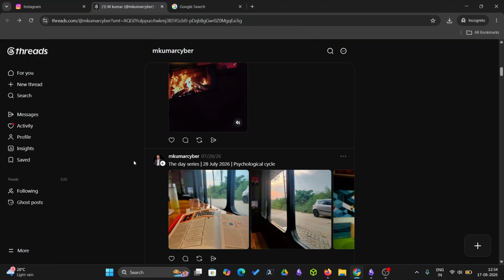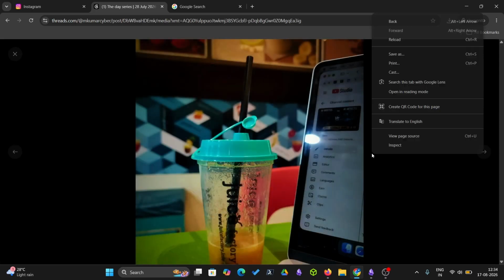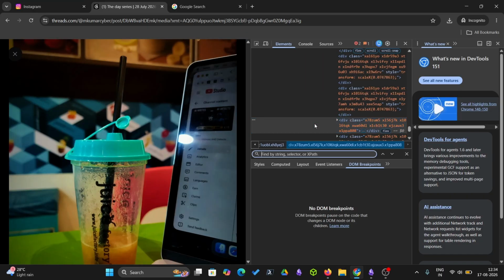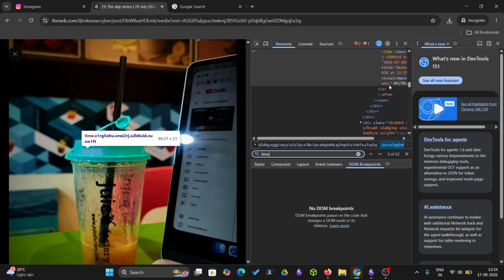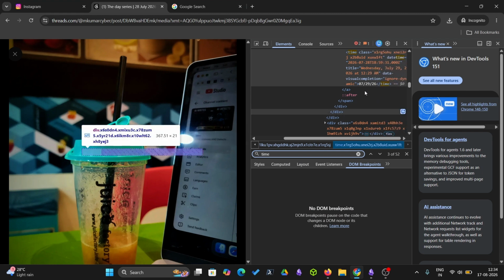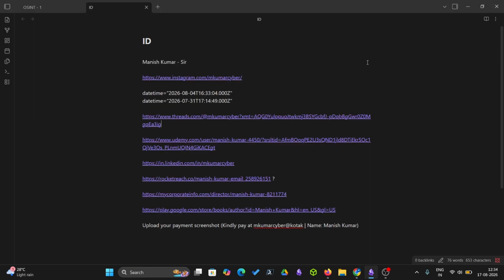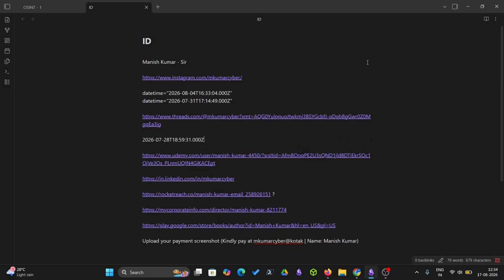As I have shown you these things, you can open a particular image and inspect the time. If I go to time, yeah, so this is the timing. So this is what we can map out.